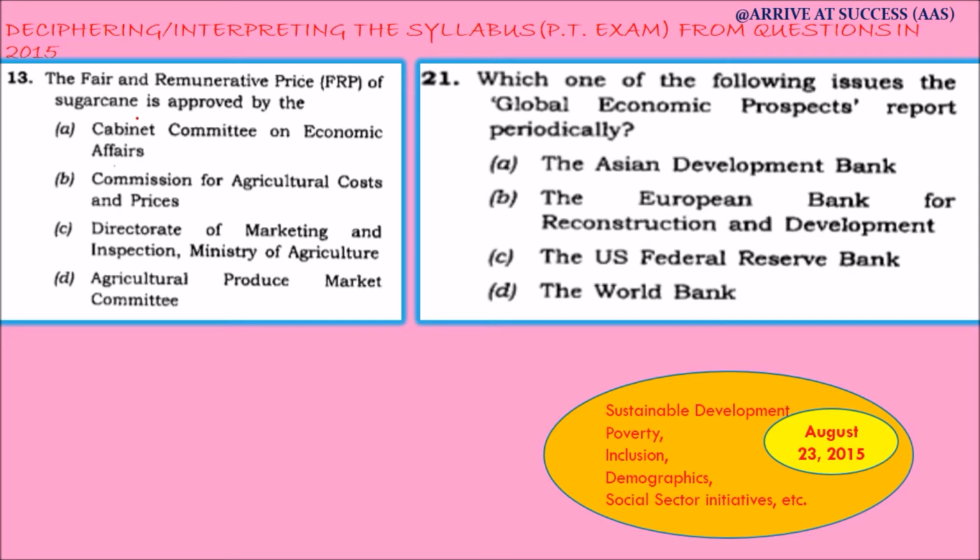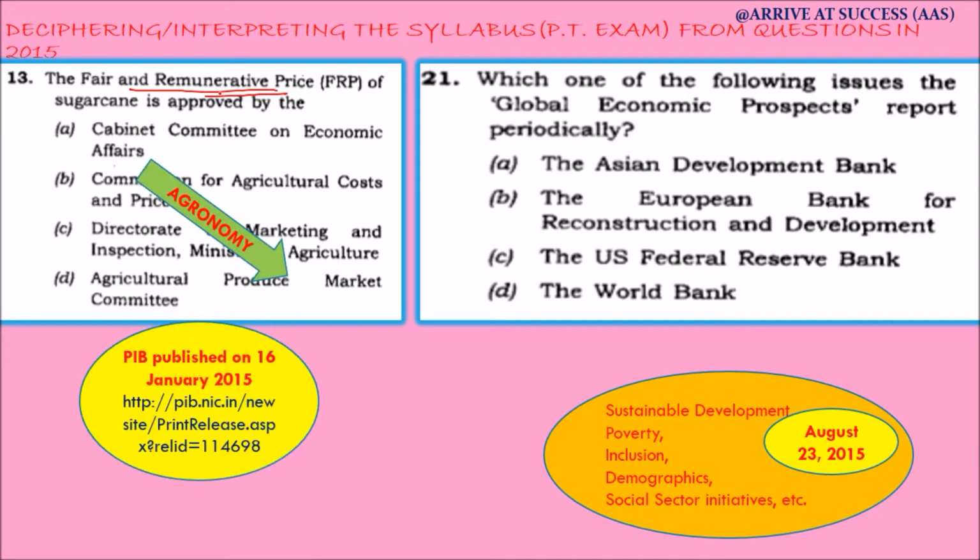The next question relates to the fair and remunerative prices of sugarcane, and PIB published an article regarding this on 16th January 2015, which is just about 5 to 6 months before the date of examination, and it relates to the agronomic topic, and it is very much factual in nature.